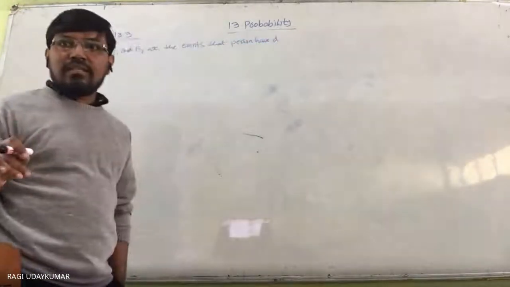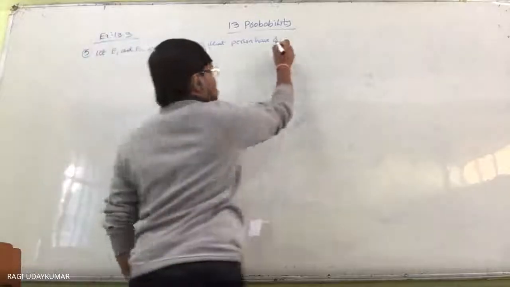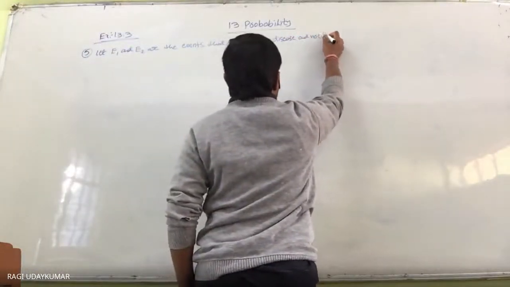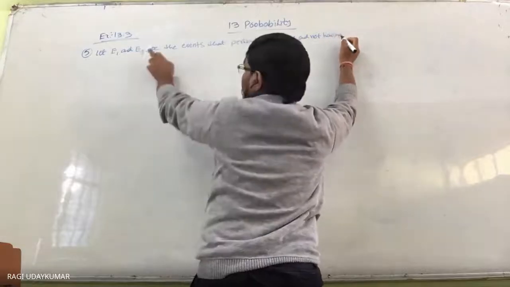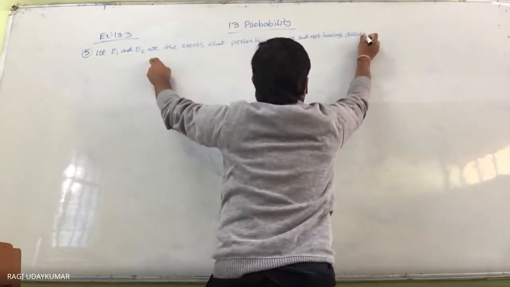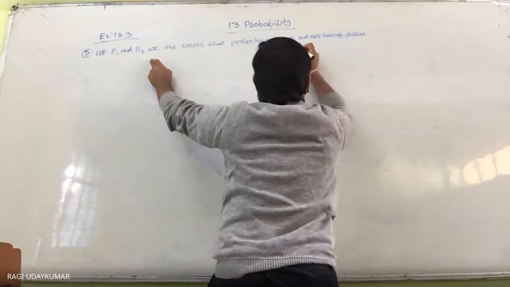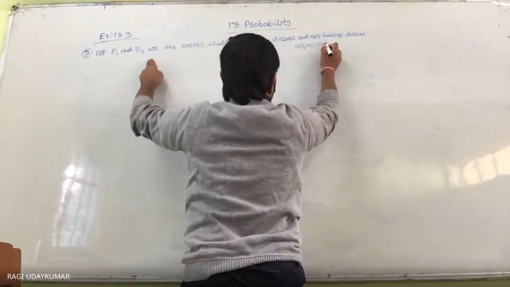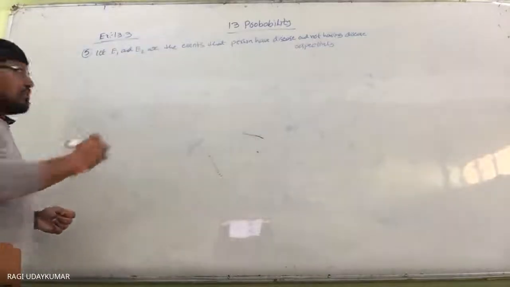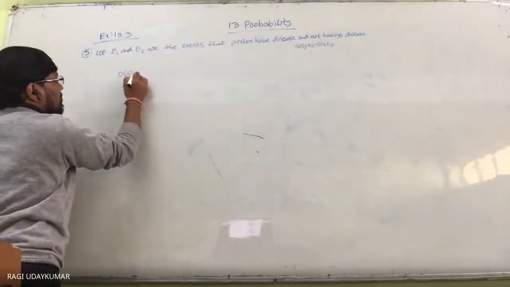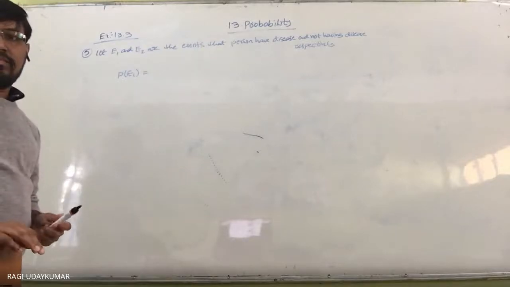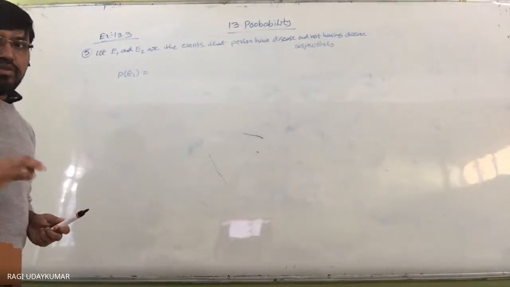Person having the disease is E1, not having the disease is E2, respectively. So can you tell me what is the probability of E1 in this situation? What is the probability of E1?